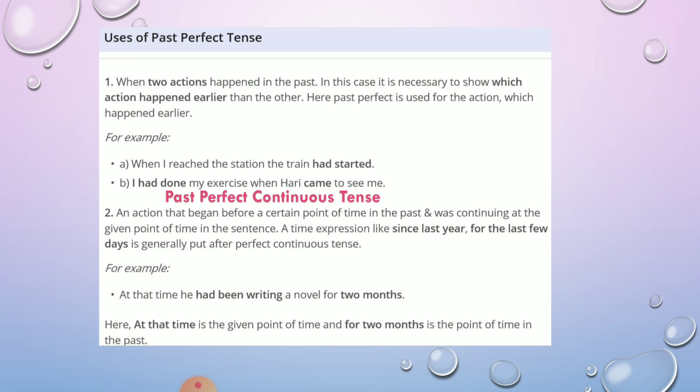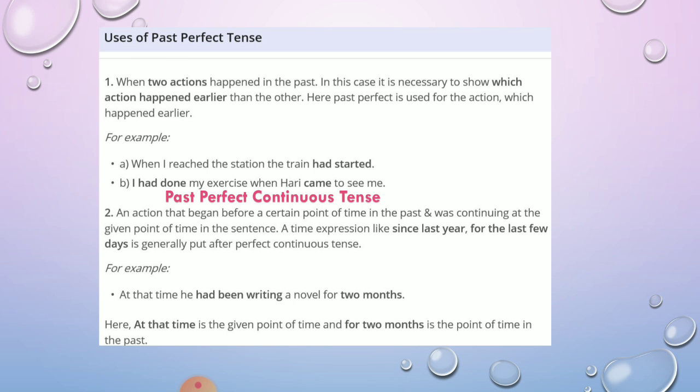Now the past perfect tense. Past perfect tense is used to describe an action that was completed before another action took place. When two actions happen in the past, it is necessary to show which action happened earlier. So to show which action happened earlier, we use this tense.